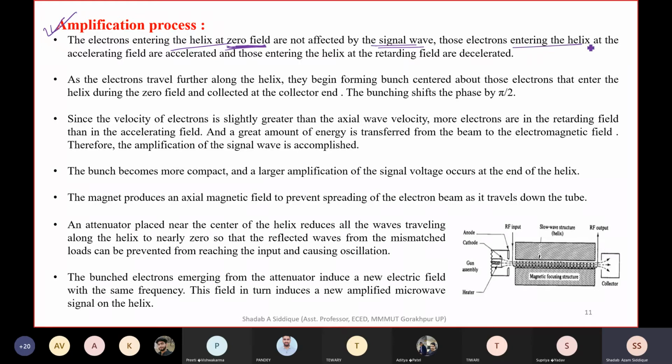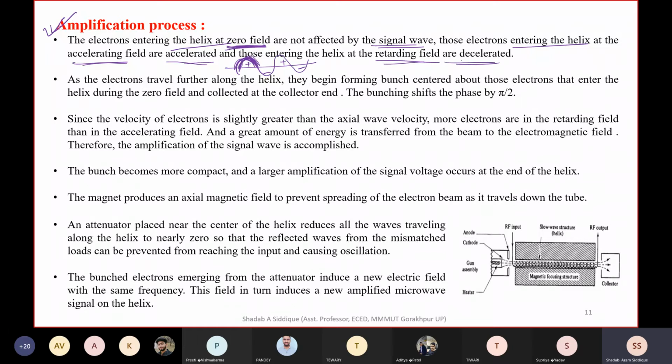Those electrons entering the helix at the accelerating field, suppose the field is like this, positive, negative, positive, negative, so an electron entering the helix at an accelerating, positive field will be accelerated. Those entering the helix at the retarding field will be decelerated. So accelerated, decelerated, modulation takes place.